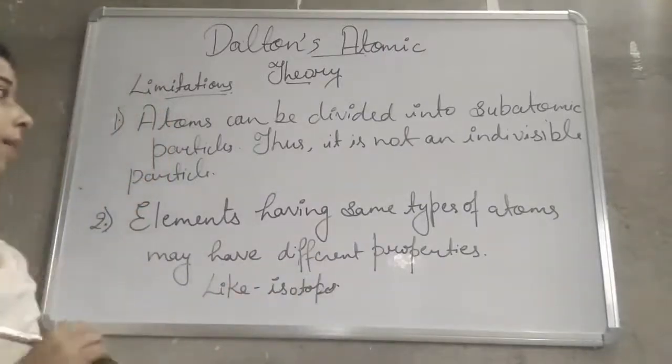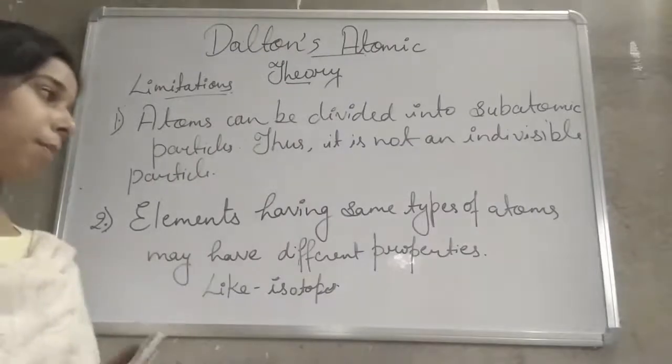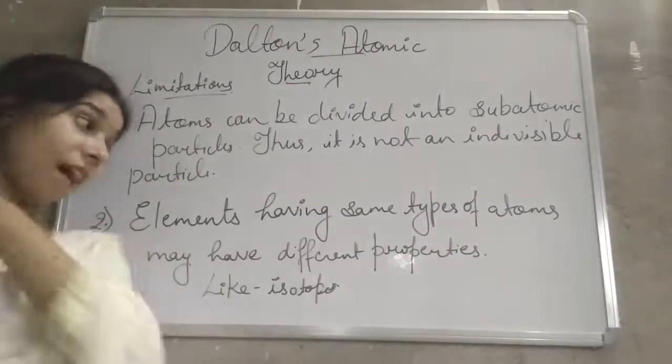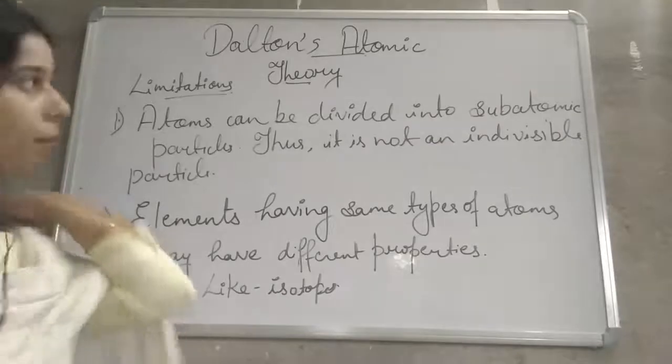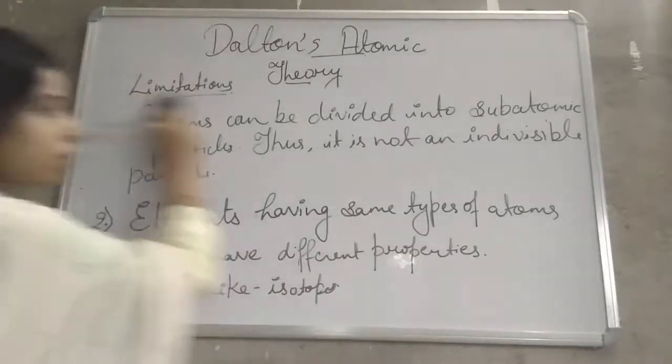So an element consisting of the same type of atom may have different properties. Now we will see the third limitation, students.